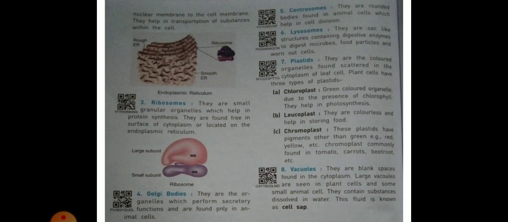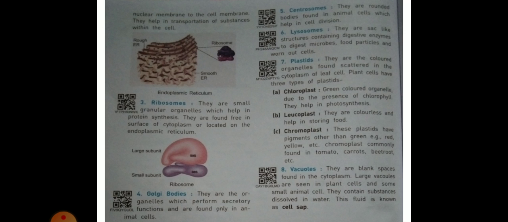Third point, ribosomes. They are small granular organelles which help in protein synthesis. They are found free in the cytoplasm or located on the endoplasmic reticulum. Ribosomes work in protein synthesis. Ribosomes are made of two subunits: first, the large subunit, and second, the small subunit.